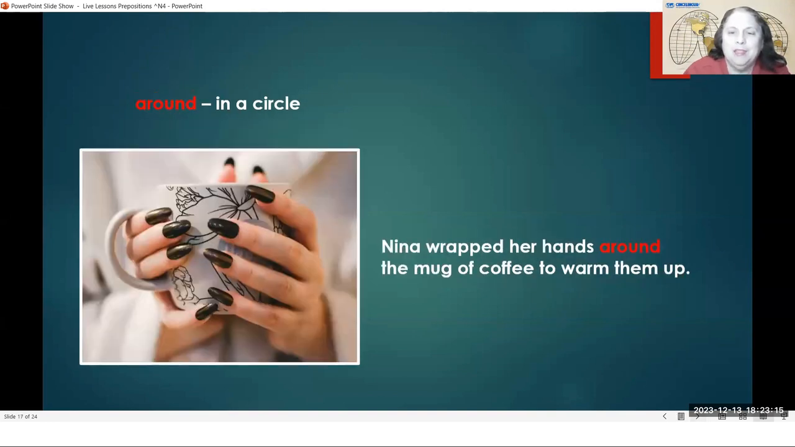Nina wrapped her hands around the mug of coffee to warm them up. Sometimes when your hands are cold, it is nice to hold a warm mug of coffee or tea. Instead of holding onto the handle of the mug, instead of only putting your hand right here to hold the edge of the mug, you can put your hands in a circle around the coffee cup or around the mug, and then your hands will be nice and warm from touching this nice warm cup of coffee or cup of tea.